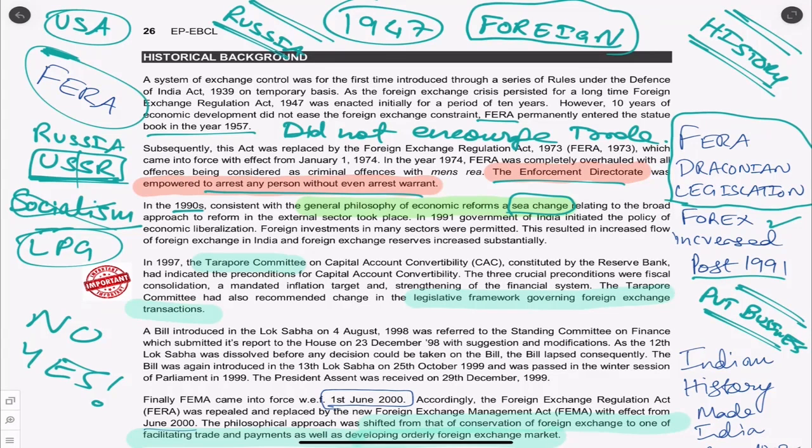So later in 1997, the government formed the Tarapore committee. So one Mr. Tarapore, you can pronounce it as Tarapur or Tarapore. He said that let us have a new legislation, a new law for foreign exchange. Because now what did we have? We had the FERA, and FERA is a draconian legislation. Anything you do, even if you cough, they'll say no, it is a violation. It was like that. It was a very, very strict law. So that is why finally the Tarapore committee said, let us have a new law.